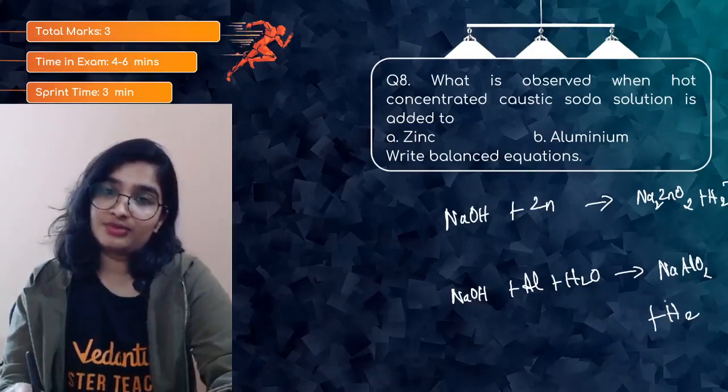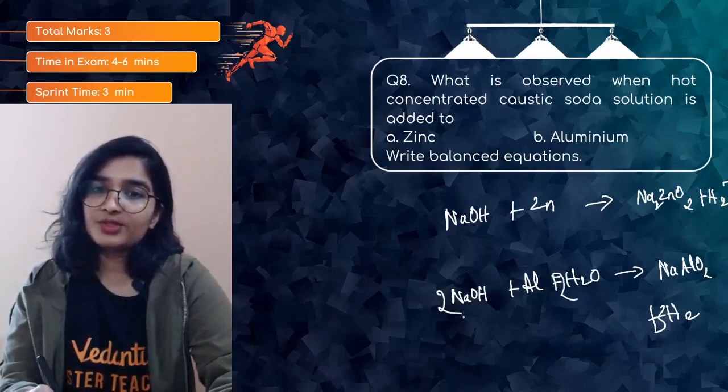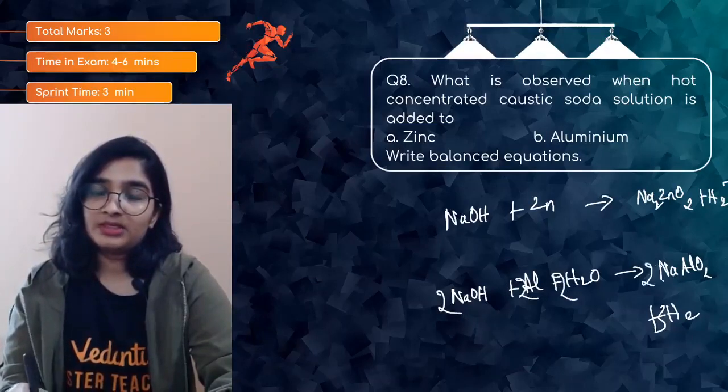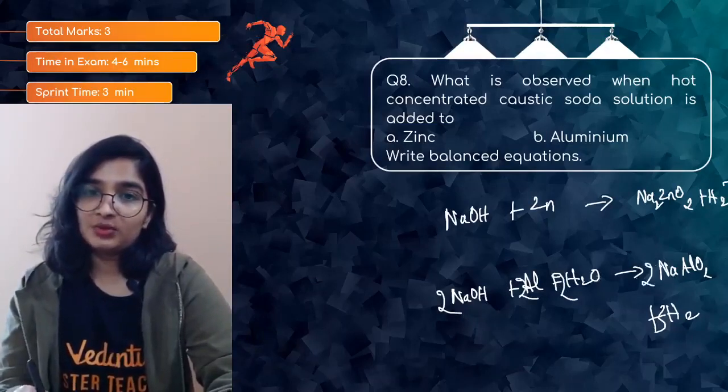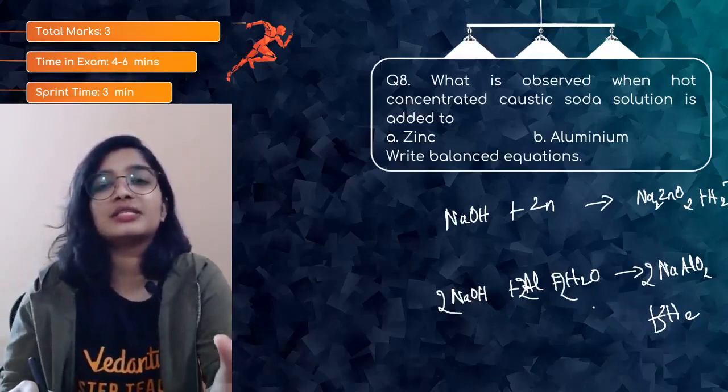I suppose 4. So I need to write 2 here. So 3 2s are 6, 2, 2, 2, 2 2s are 4, 4 plus 2 is 6, so hydrogen is balanced. Aluminium, sodium is balanced now. So 2, 2, 4, 2 2s are 4. Yes, it's balanced now, right? So the equation is balanced.